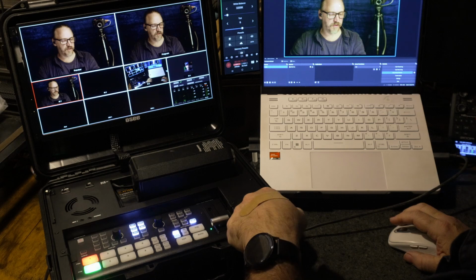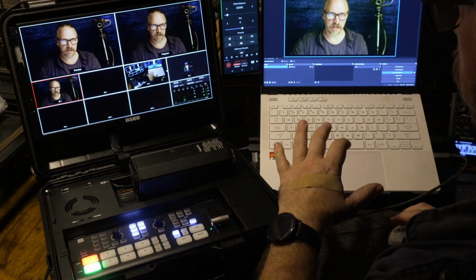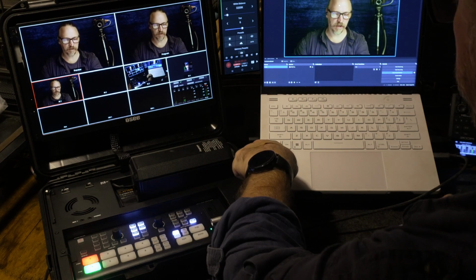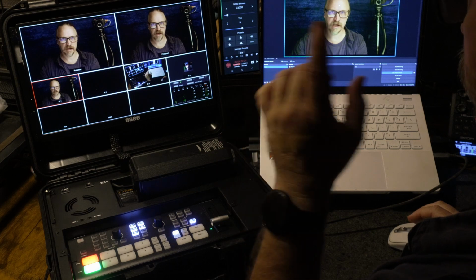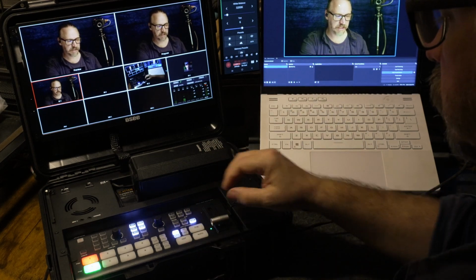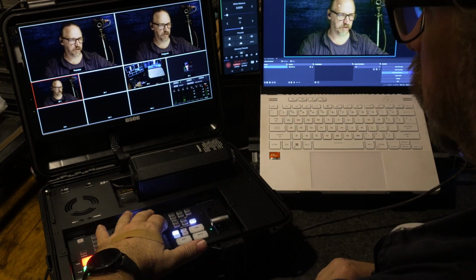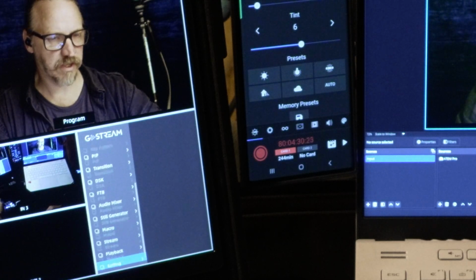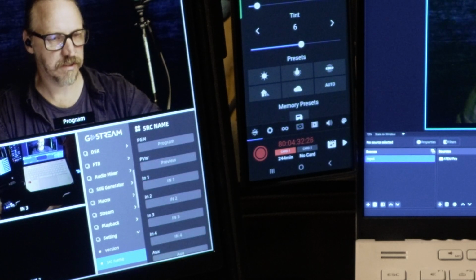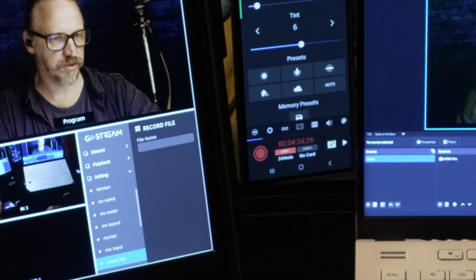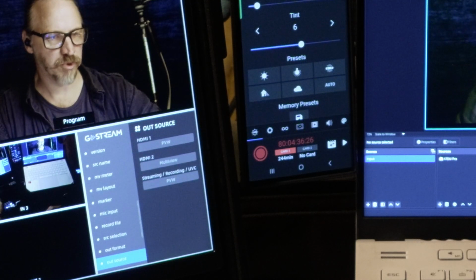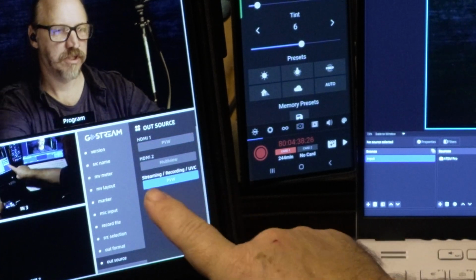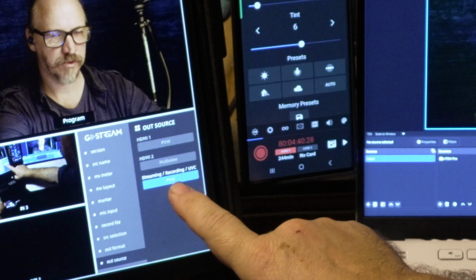So this switcher is going into the computer as a webcam via USB-C, which is connected in back, and I've made one change to the default settings here. If you go into the menu settings here and go down to settings and then down to output source, I have changed the third option down to preview.